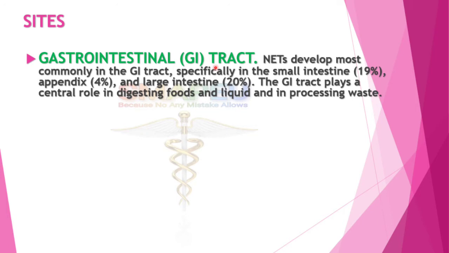Gastrointestinal tract, that is GI tract tumors. Neuroendocrine tumors develop most commonly in the GI tract, specifically in the small intestine, which accounts for 19%, appendix, which accounts for 4%, and large intestine, which accounts for 20%. The GI tract plays a central role in digesting food and liquid, and in processing the waste.